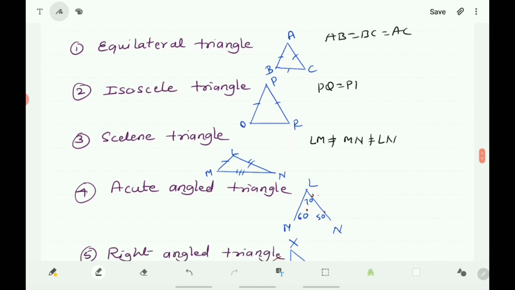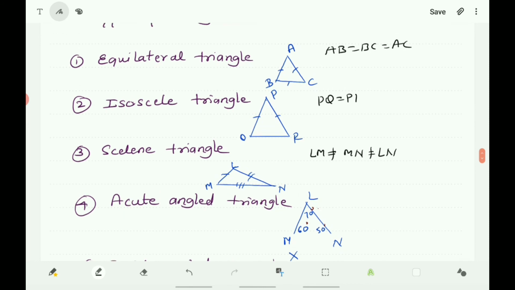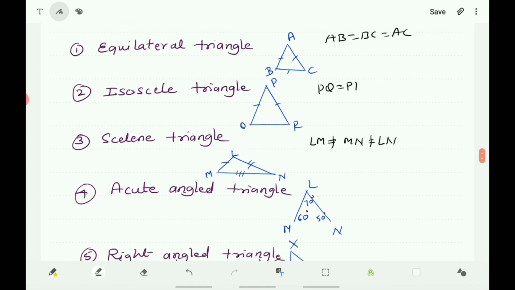Next, acute angle triangle. The triangle in which all the angles are acute angles. You know that acute angle means less than 90 degrees. So the triangle in which all three angles are less than 90 degrees is called an acute angle triangle. See here, angle L is 70 degrees, less than 90. Angle M is 60 degrees, less than 90. Angle N is also 50 degrees, less than 90 degrees. Therefore LMN is an acute angle triangle.